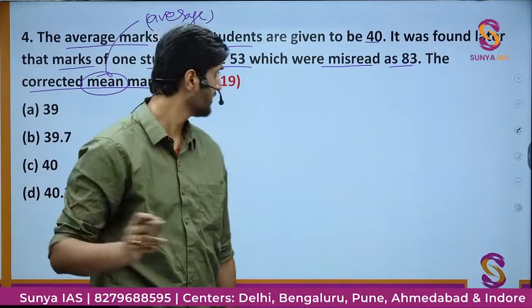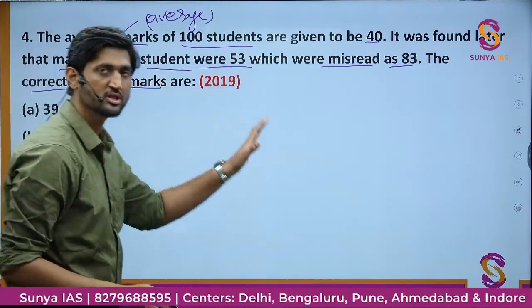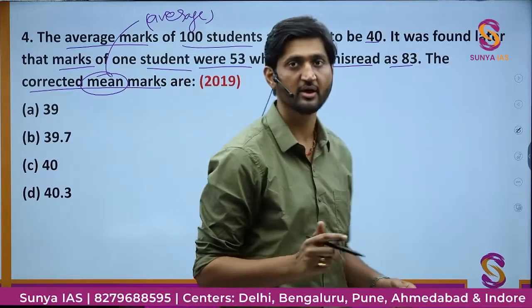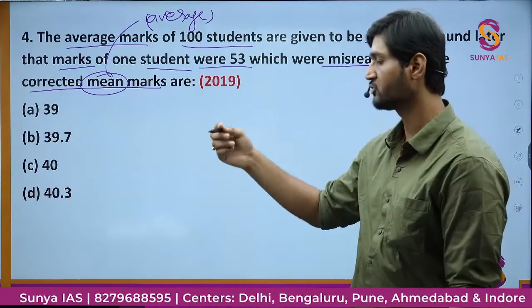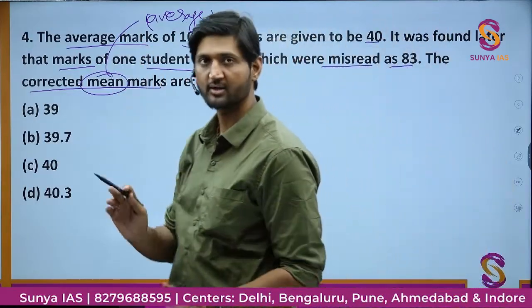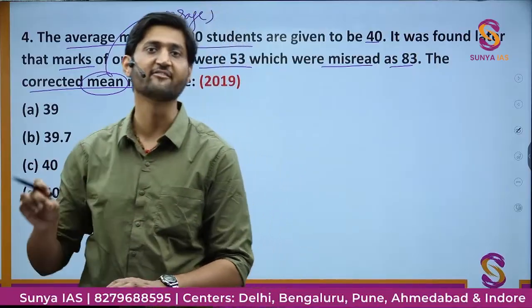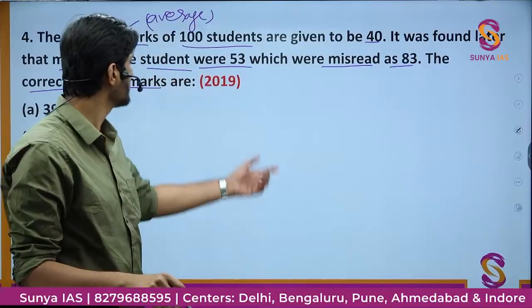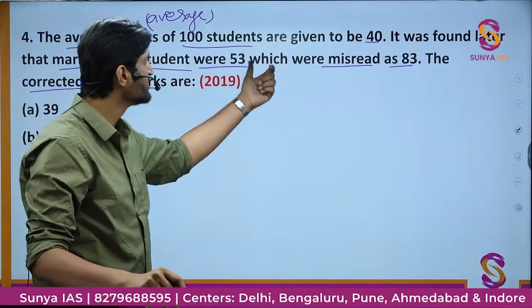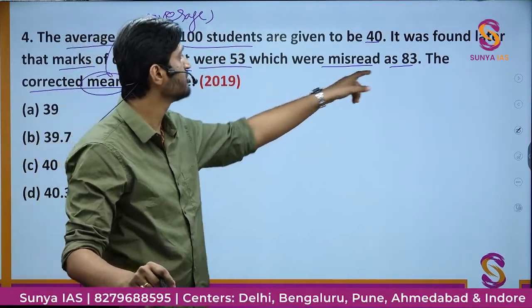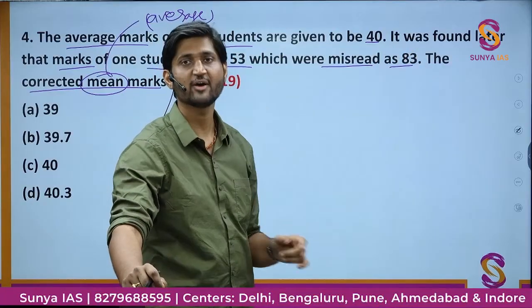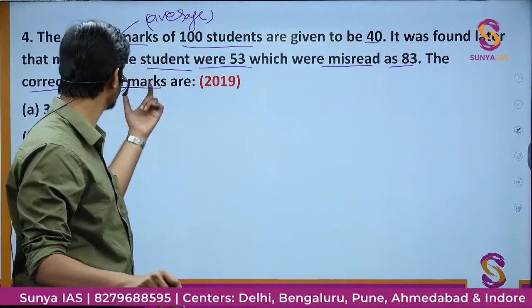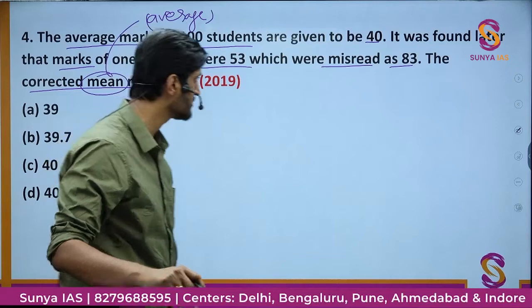It is simple. The basic understanding of the question is that there is a list of 100 students in which each of the marks are given. Now the teacher is calculating the average marks of the class. But there was a problem that for a student whose marks were 53, they were misread as 83. So we have to do that correction in order to find the correct average marks of the class.